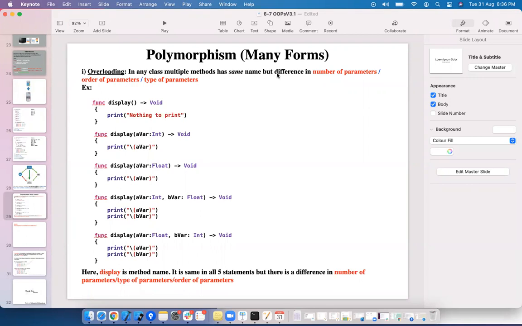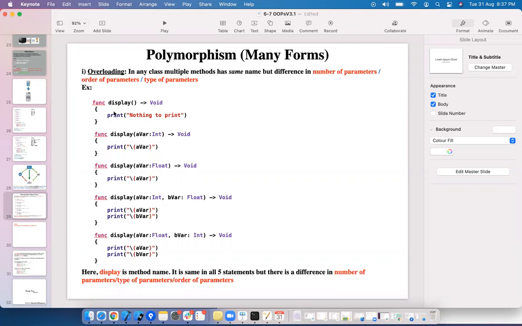multiple methods have the same name, but differ in number of parameters, order of parameters, or type of parameters. The method name should be the same, but there should be a difference in either the number of parameters, or order of parameters, or type of parameters. Then those methods are called overloaded methods. You see here, overloading means extra work.